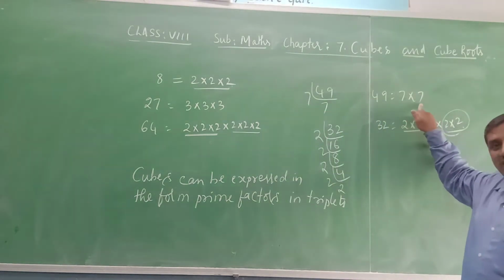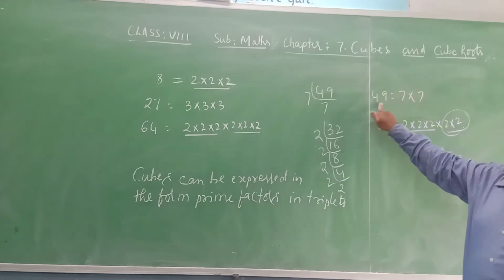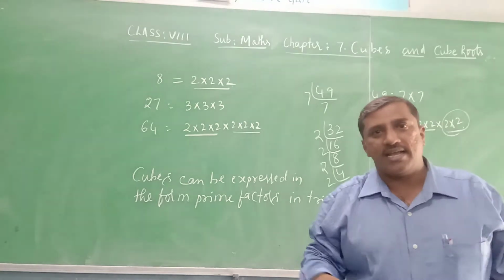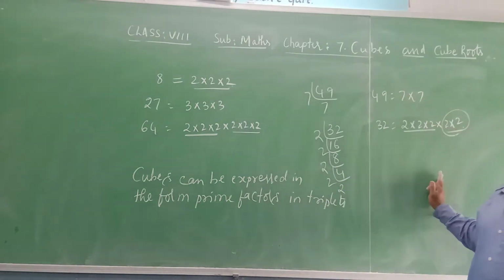Here 7 is not in triplet form. We require one more 7. That is 49, and when it is multiplied with the 7, we get a number whose product is a cube.